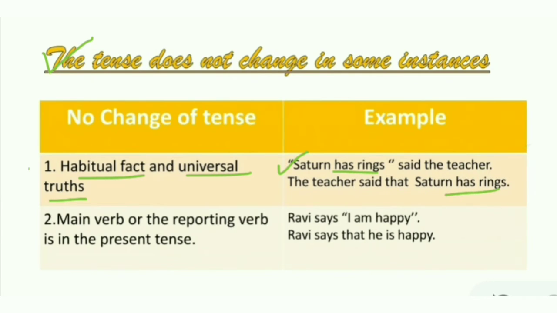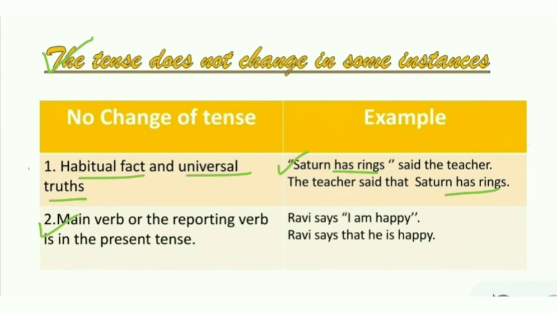Now you should not have any confusion between reporting verb and reported speech. "Said the teacher" is the reporting verb. "Saturn has rings" is the reported speech. You know Saturn, one of the planets of the solar system, has rings. This is a truth. No one can change it in the world. Therefore, the tense will be the same.